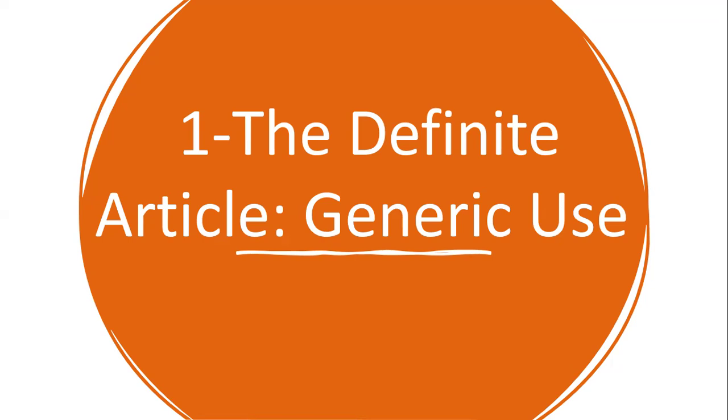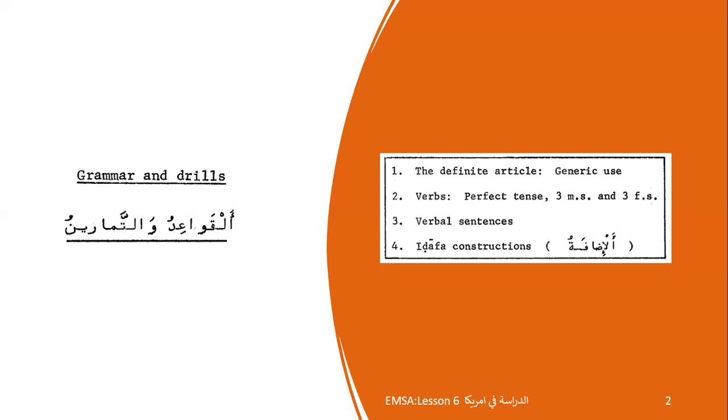The definite article when it is used generically, the generic use of the definite article. Basically, the definite article has many functions, and one of the functions it has is its generic use. So let's get started. In the chapter, we have the first topic, which is the definite article, generic use. Then we have verbs, perfect tense, third person masculine singular and third person feminine singular. Then we will study verbal sentences, and then we will study Idafa constructions. Right now, we are focusing on the definite article when it's used in a generic way.